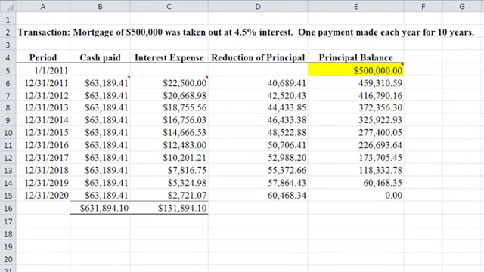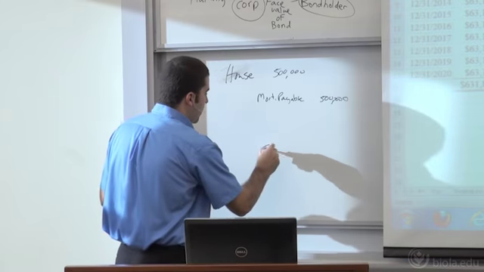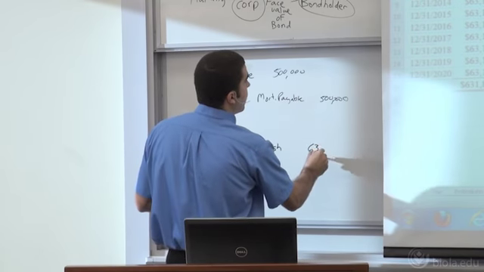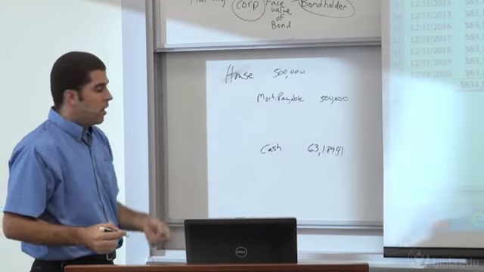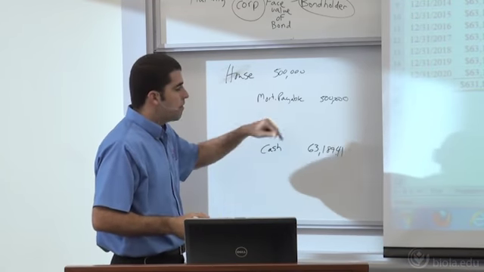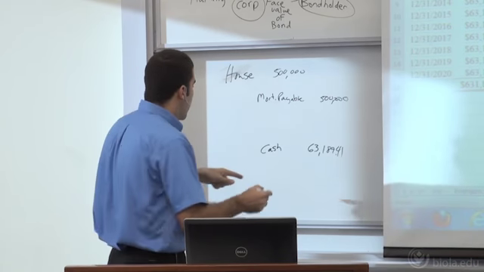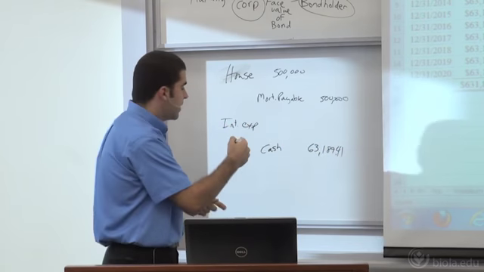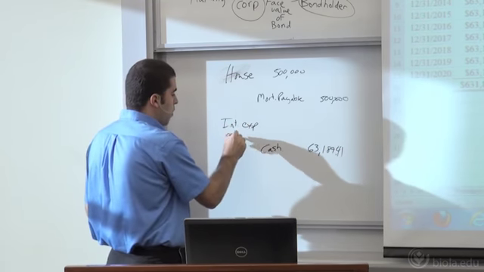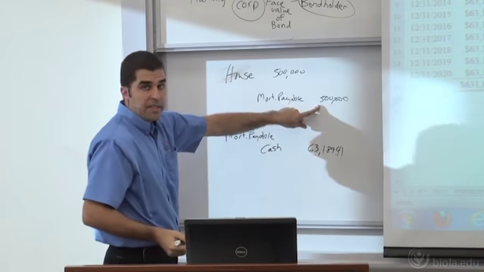So that's the cash that I'm going to have to pay at the end of every period. I did this initially whenever I bought the house. At the end of the first period, I'm going to have to pay cash of 63,189 and 41 cents. That's my cash that's going out. Well, what would I need to debit? Whenever you have a mortgage, every payment is part interest and part principal. So I need to figure out what part is interest expense, and anything above that is going to write my mortgage payable down. I'm going to be able to pay back the principal, because over time this is going to go to zero.